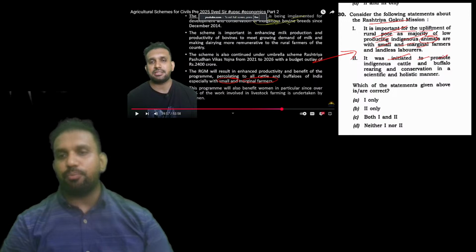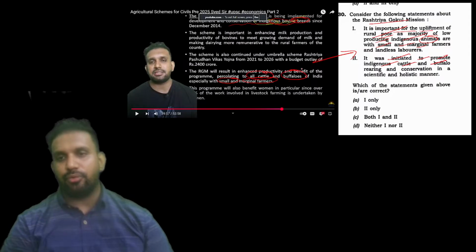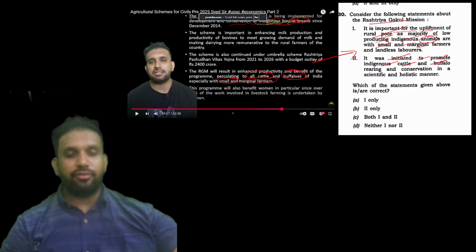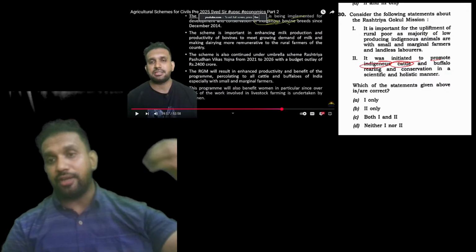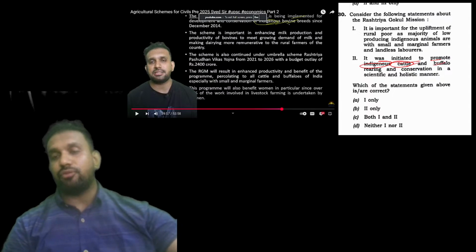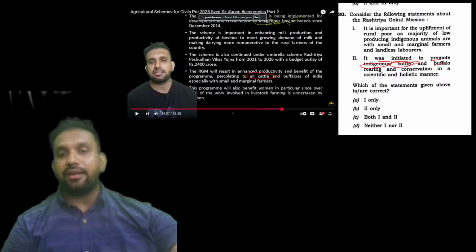It was initiated to promote indigenous cattle and buffalo. You can see here it says to promote indigenous bovine breeds, and elsewhere you will also find all cattle and buffalo. The question here is asking whether it was initiated to promote indigenous only. Indigenous means cattle that have been in India for ages. But what is written here? To all cattle and buffaloes.